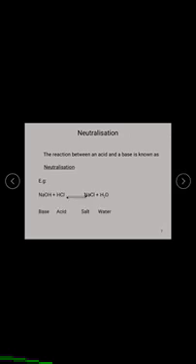According to Arrhenius, the next concept is neutralization. An acid reacting with an equal amount of base to form salt and water is called a neutralization reaction. Example, when HCl reacts with an equal amount of NaOH, it produces salt and undissociated water. Then it is a neutralization reaction. It is one example: NaOH plus HCl gives NaCl plus H2O. It is a neutralization reaction.